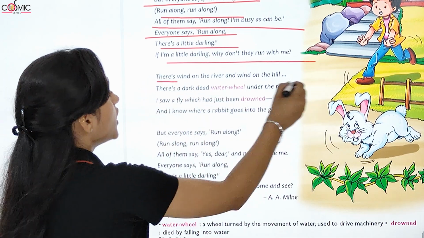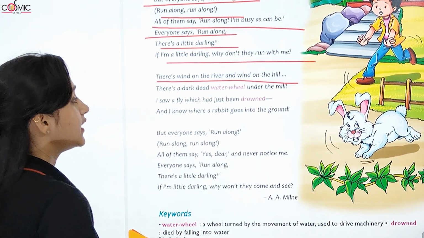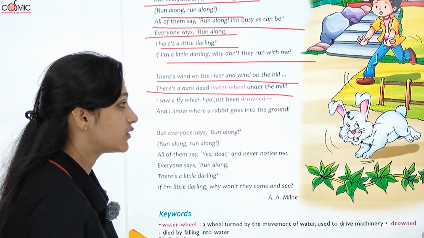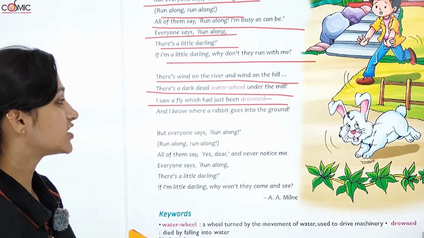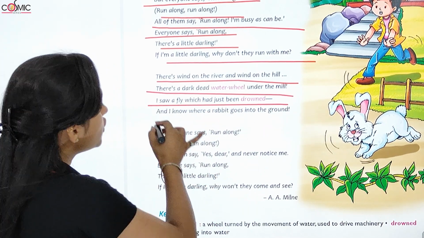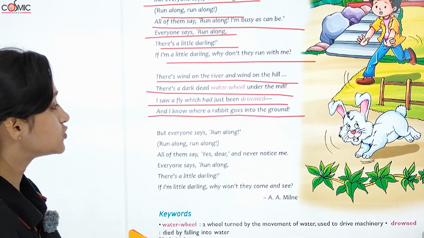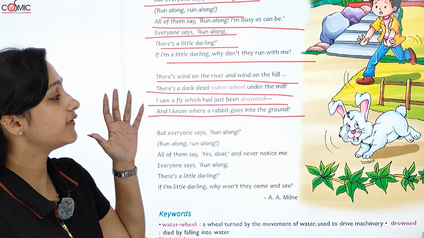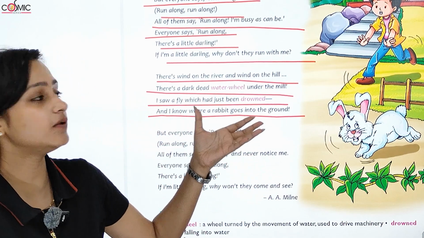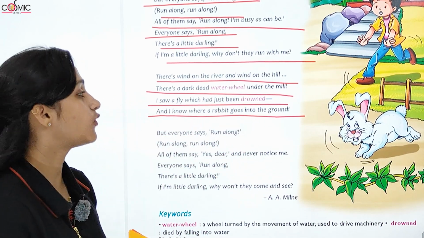There is wind on the river and wind on the hill. There is a dark dead water wheel under the mill. I saw a fly which had just been drowned, and I know where a rabbit goes into the ground. So, there is wind on the river. Wind river पे भी है और hill पे भी है. There is a dark dead water wheel.